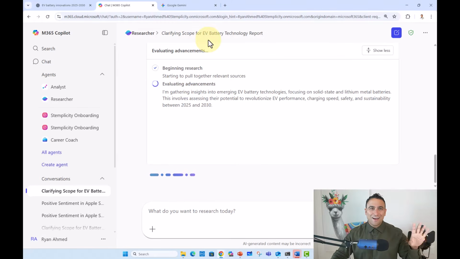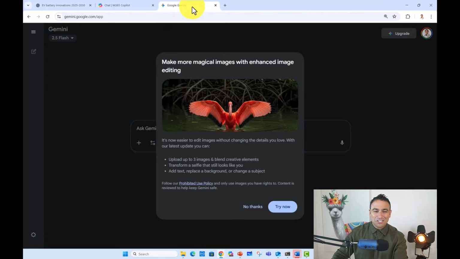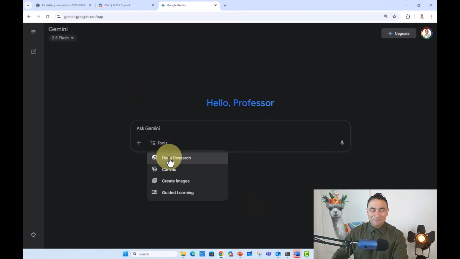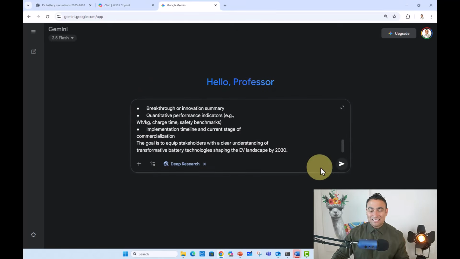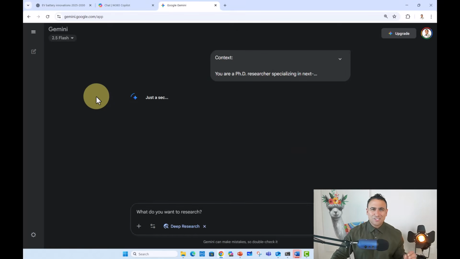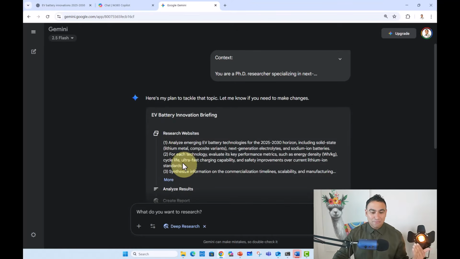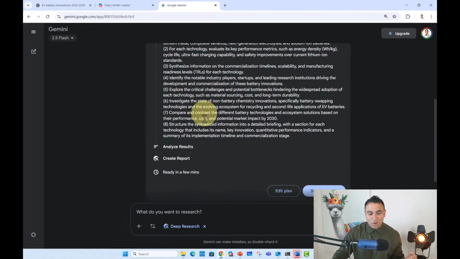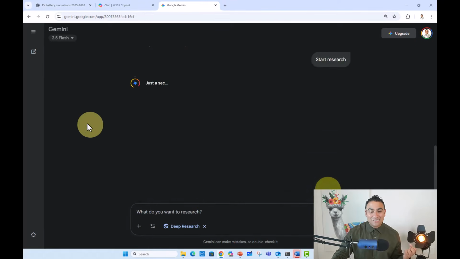And before I pause the video, I just want to show you an additional tool, which is Google Gemini. And I'm going to enable deep research as well, and I'm going to paste the exact same prompt here. And just to show you, because Google Gemini is actually kind of mind-blowing when it comes to these AI agents, I'm going to share with you why right now. So now it's going to create a plan, and then once you're happy with it, you can go ahead and run the deep researcher. Here we go. So this is the plan that the AI agent's going to come back with. And if I'm happy with the plan, I'm just going to say start research.